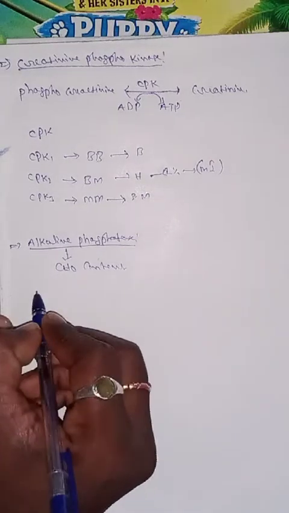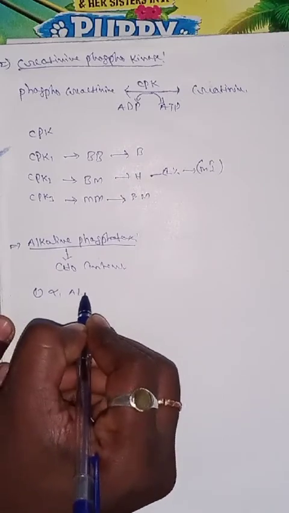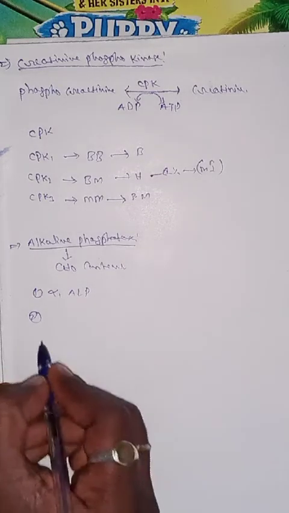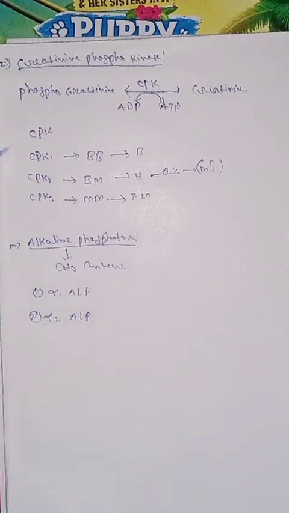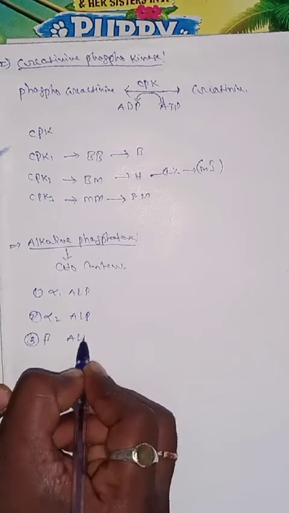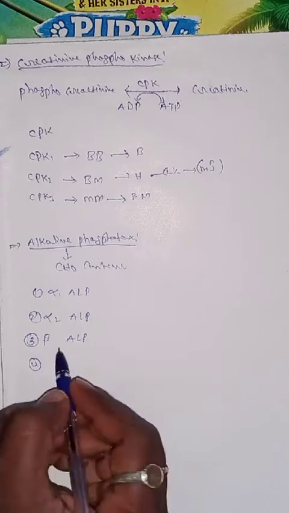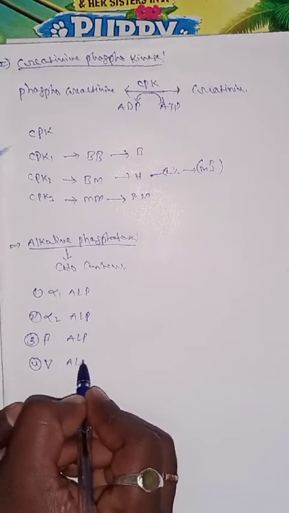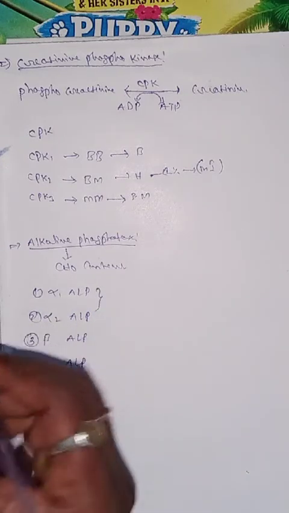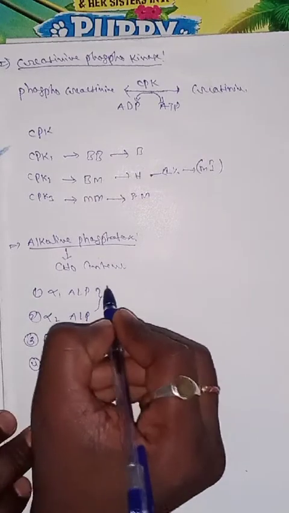The important ALPs are divided into several types. What is the first one? Alpha 1 ALP. The next one, alpha 2 ALP, then beta ALP, and the last one is omega ALP. Alpha 1 ALP is related to the heart.